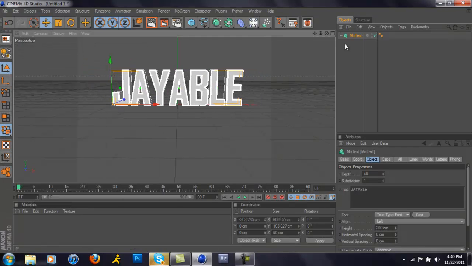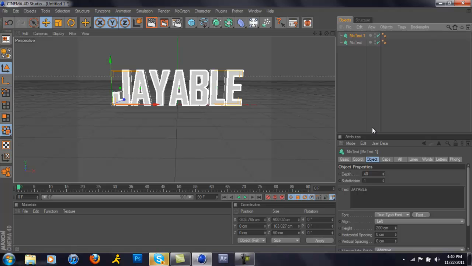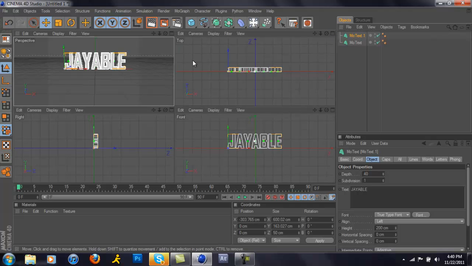Alright, now I'm just going to make sure I have my layer clicked, and then I'm going to click Control-C, Control-V on my keyboard. This will make a new duplicate layer from your first one. Then, if you look at the top right corner of your screen from where your text is, you see this little box right here. Just click that. 4 screens will appear. For where I'm working, I'm going to be working from the top view. If it makes it easier for you, you can work from the right. But right now, I'm just going to go after the top.